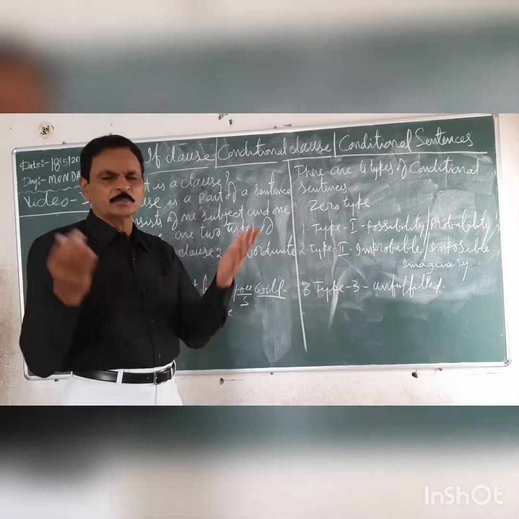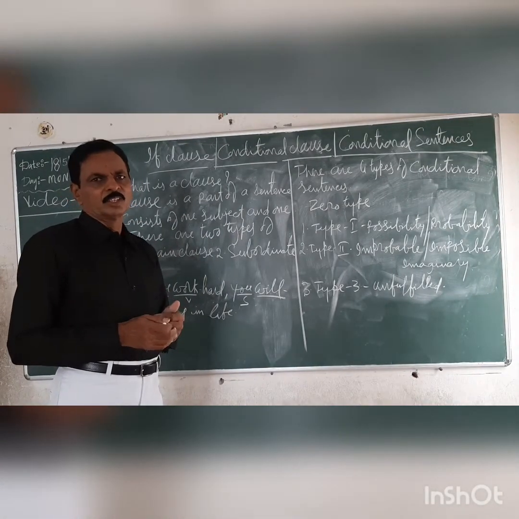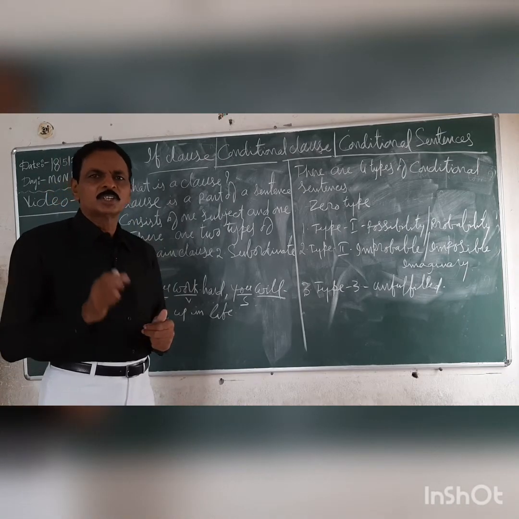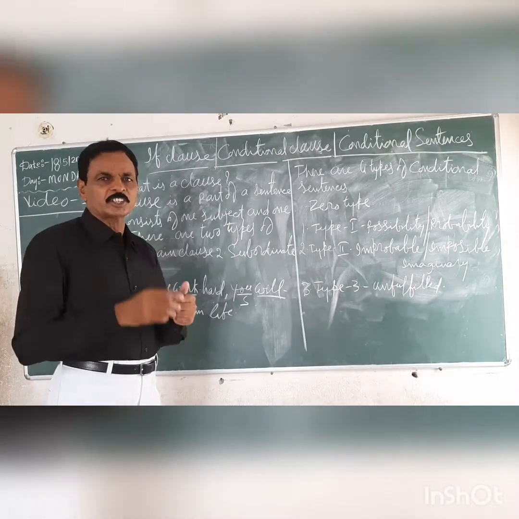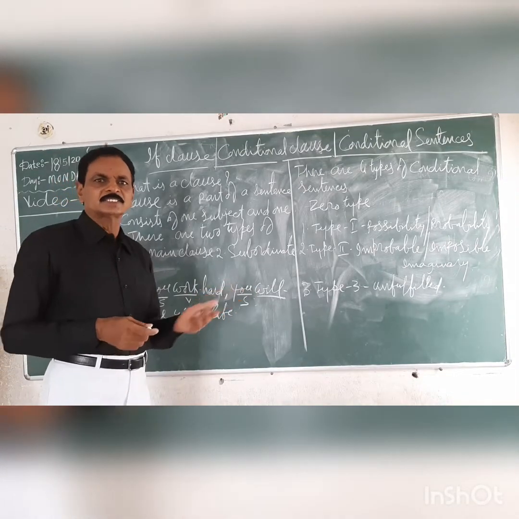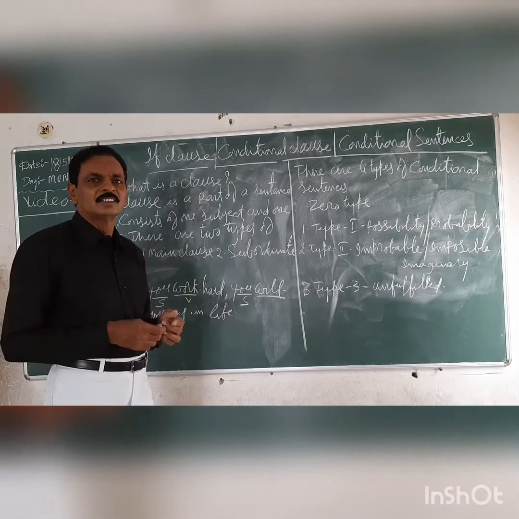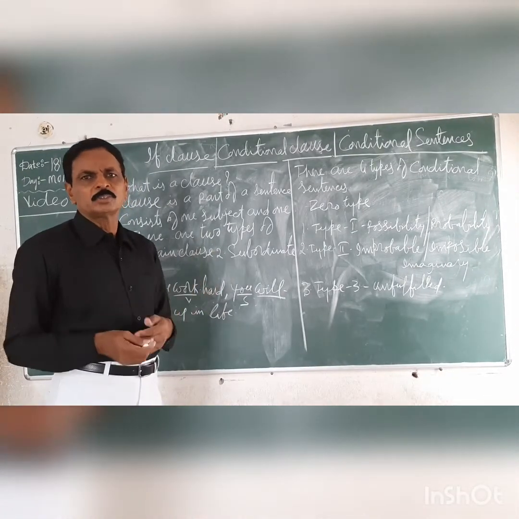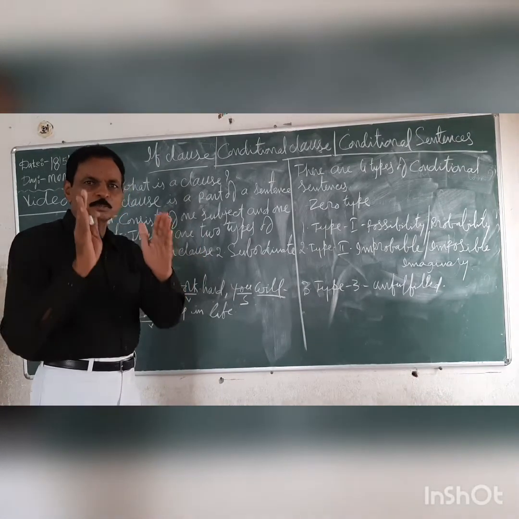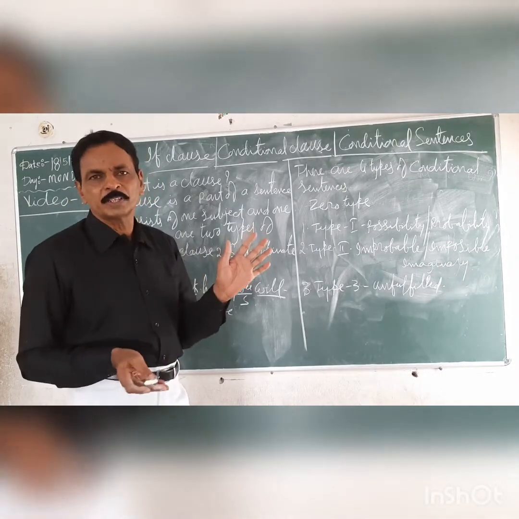There are a number of subordinate conjunctions: if or whether, unless, as, because, since, till, until, where, when. So, a subordinate clause compulsorily should begin with a subordinate conjunction. That's why it is called subordinate clause. It doesn't give complete meaning.